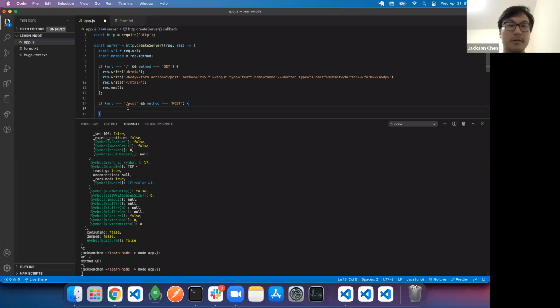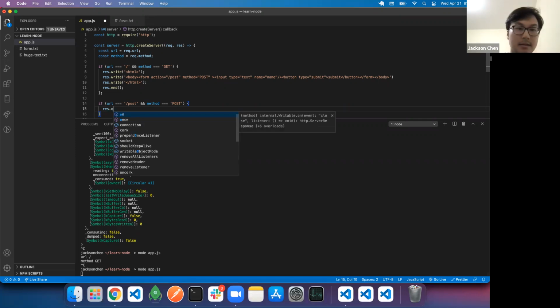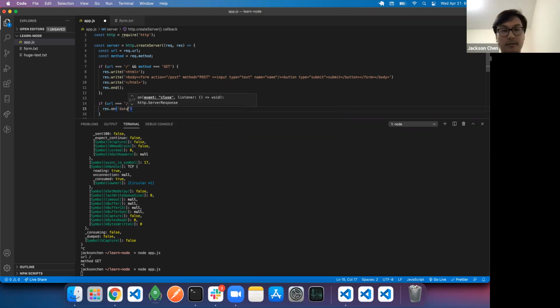To check these chunks, one thing we do is add an event emitter. If we do something like response.on, on data, we're able to listen for it, and it'll take in a callback.